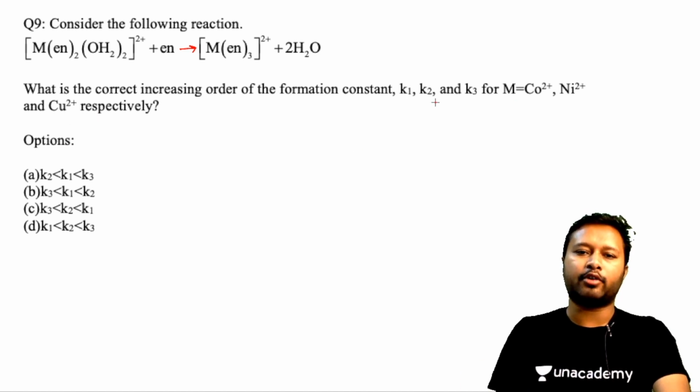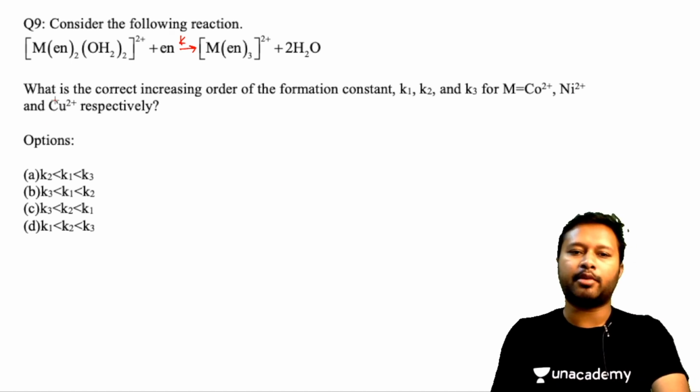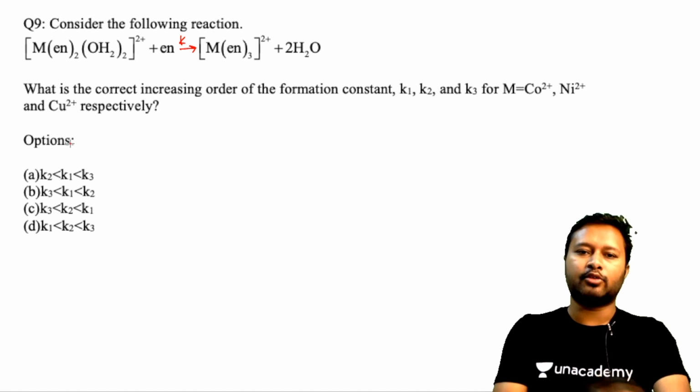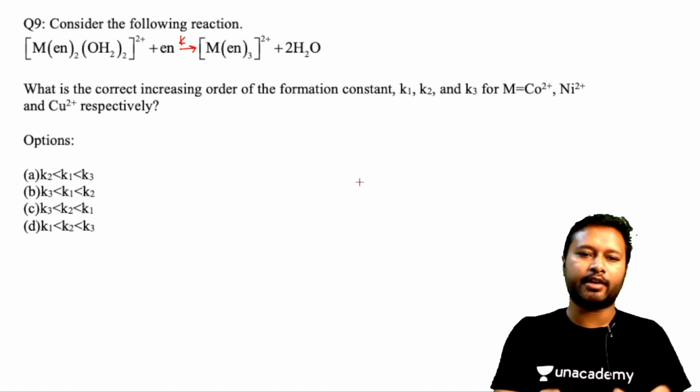You have to tell what is the value of the constant over here, let's say K. When I'm putting cobalt 2+, it becomes K1. When I'm putting nickel 2+, it becomes K2. And when I'm putting copper 2+, it becomes K3. So which of these is going to have the correct order of the formation constant? That means you have to go from here to this. Let's try to understand how to do this. It's a very interesting question.